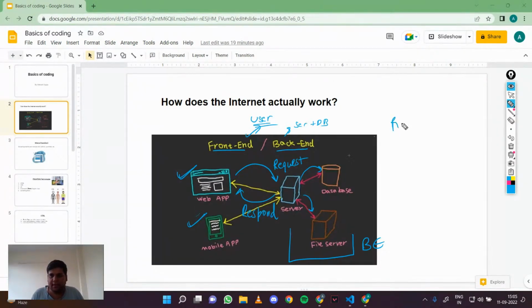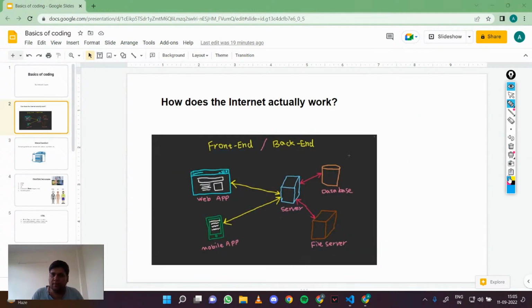So the internet works on this request and response cycle. The front end requests something, and the back end fulfills that request in the form of a response. For example, take Facebook.